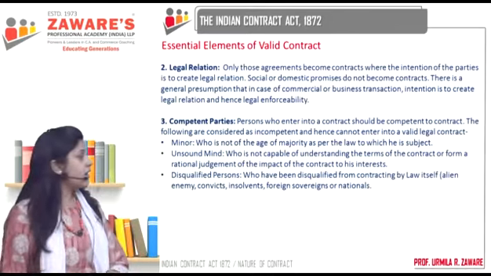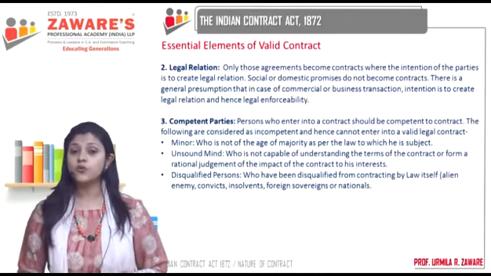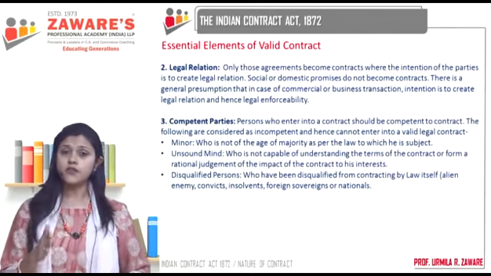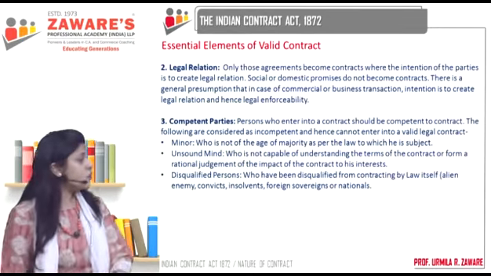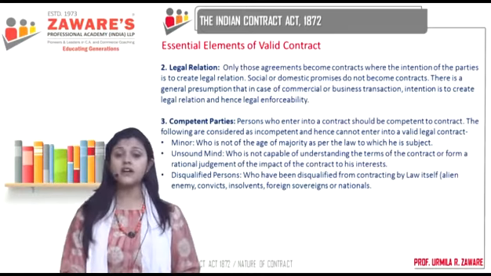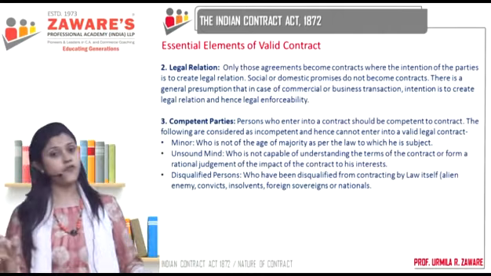Okay. And of course, in this unsound mind, the law is also including the category of those people who are under the influence of hypnotism, because at that time they cannot think properly, correct? They are under the influence of somebody else. So the law says that at such period of time, they are regarded as unsound mind. And you have another category, people who are disqualified by law itself from contracting. The law says that there are certain people who it is better if they don't enter into contracts.